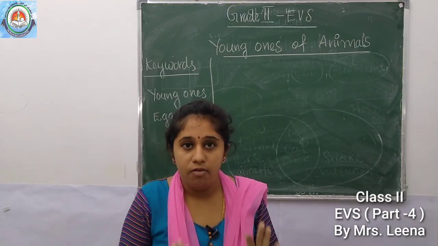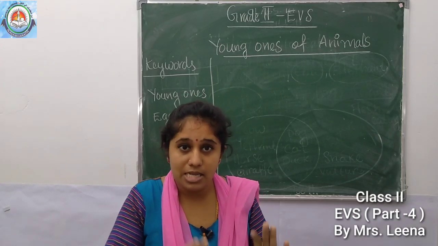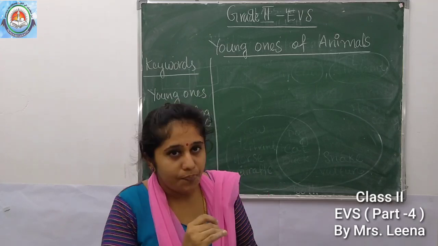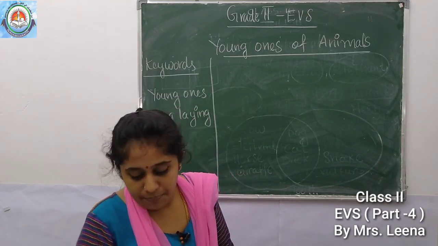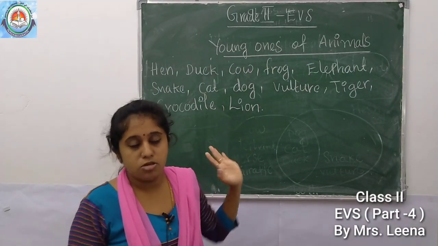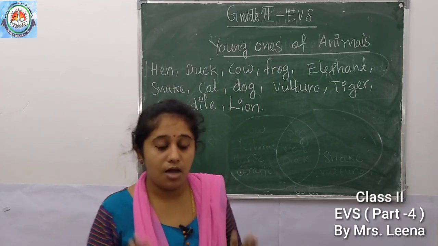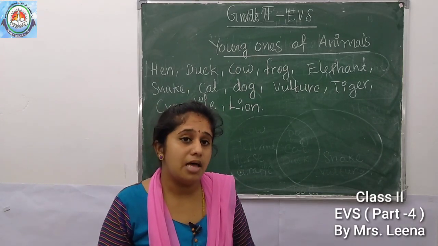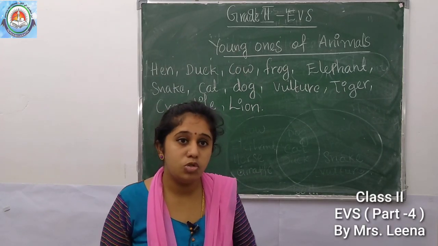Today we are going to group the animals according to how they produce their young ones. So we can write some animals' names. Animals produce their babies in two ways.